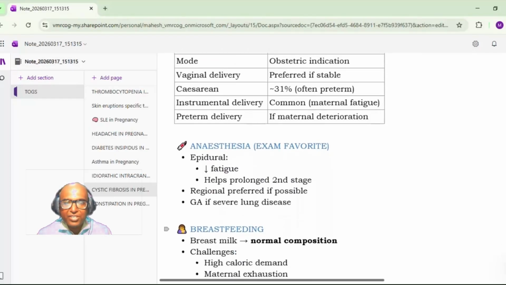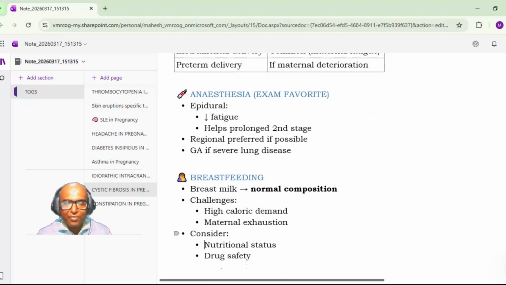Anesthesia. Which kind of anesthesia? It is better to have epidural. It reduces the fatigue and helps in a prolonged second stage also. Even if the prolonged second stage is there, epidural will help. Regional is preferred if possible. If there is a severe lung disease, then general anesthesia.